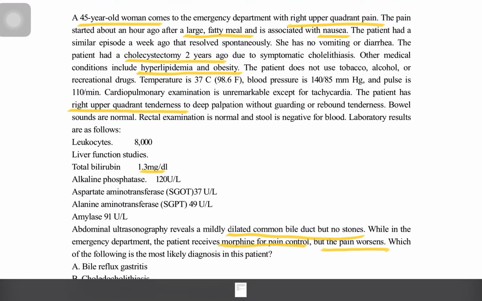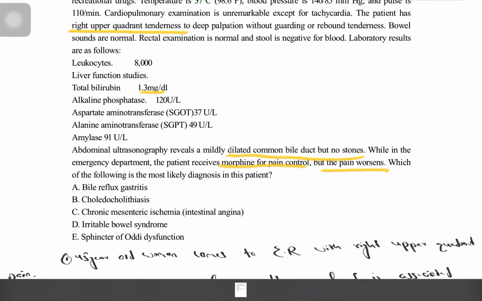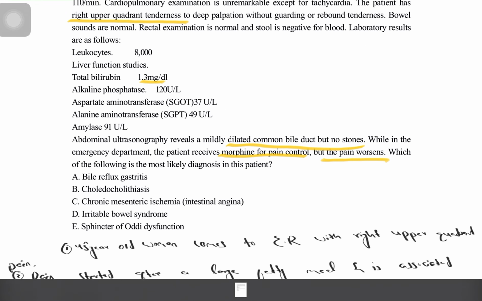Cardiopulmonary examination is unremarkable except for tachycardia. The patient has right upper quadrant tenderness to deep palpation without guarding or rebound tenderness. Bowel sounds are normal. Rectal examination is normal and stool is negative for blood. Laboratory results are as follows: leukocyte 8,000, total bilirubin 1.3, alkaline phosphatase 120, aspartate aminotransferase 37, alanine aminotransferase 49.